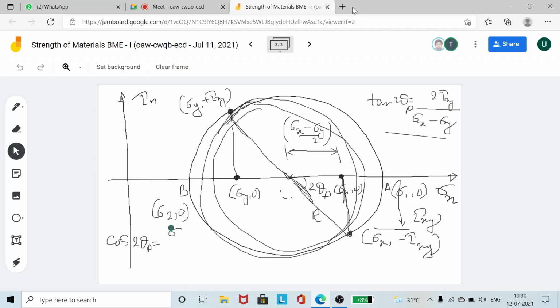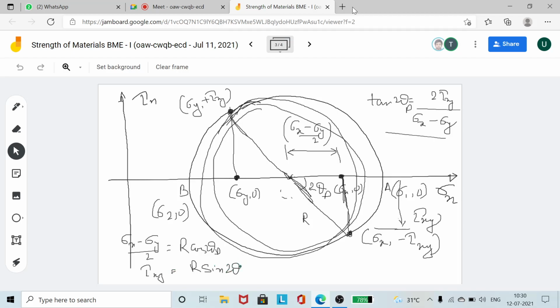So sigma x minus sigma y by 2 is equal to r cos 2 theta p, and what is tau xy? Tau xy is r sin 2 theta p.